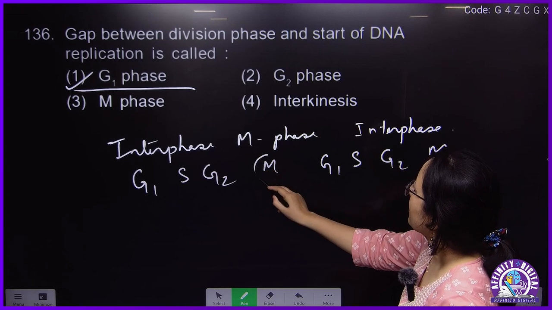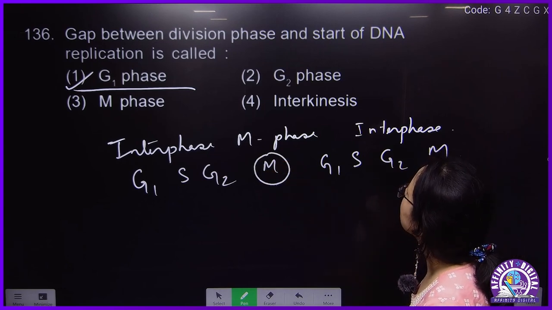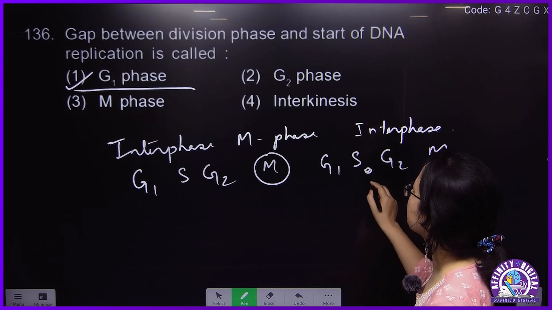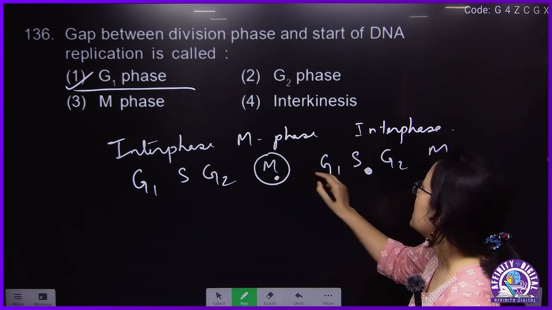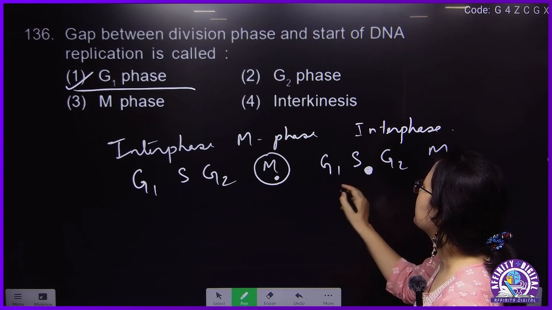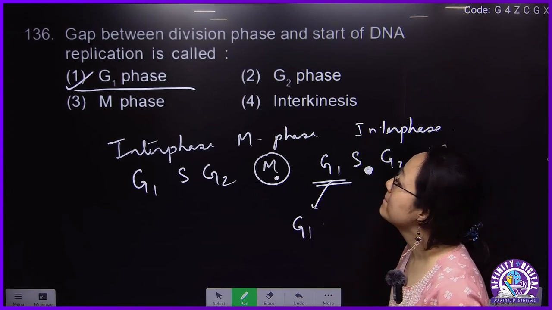Division means M, mitosis phase, and start of DNA replication. DNA replication occurs in S. So this is division, mitosis phase. This is DNA replication. This gap phase will be called G1. So 1.